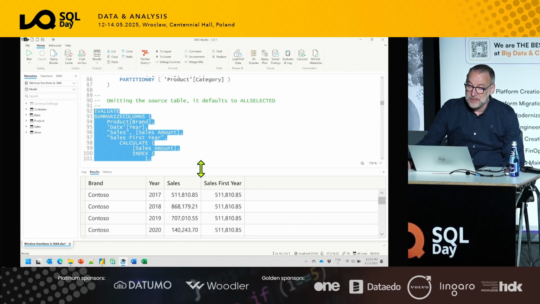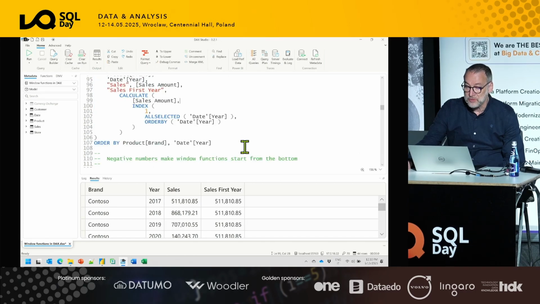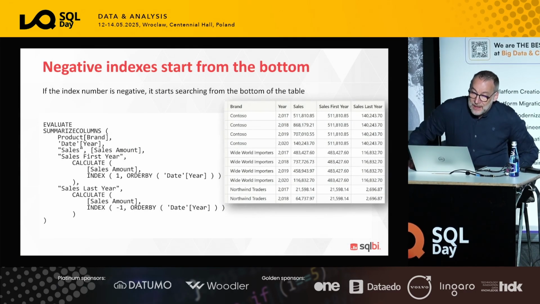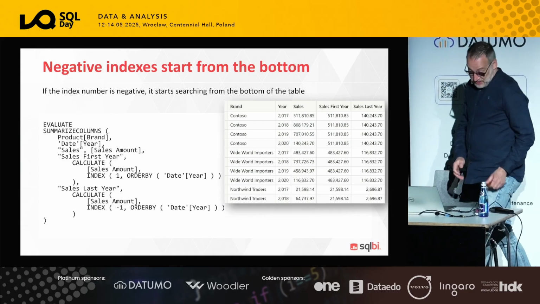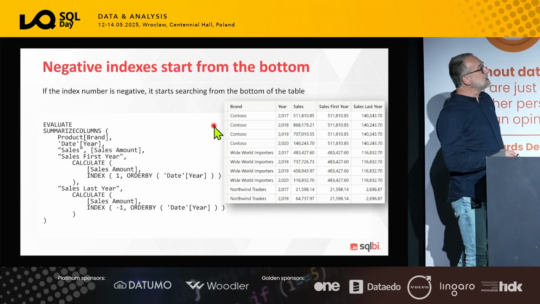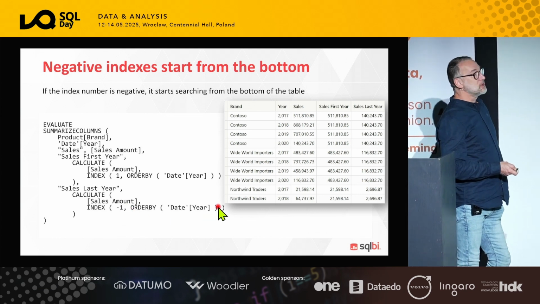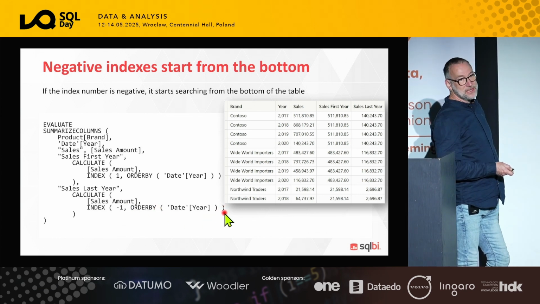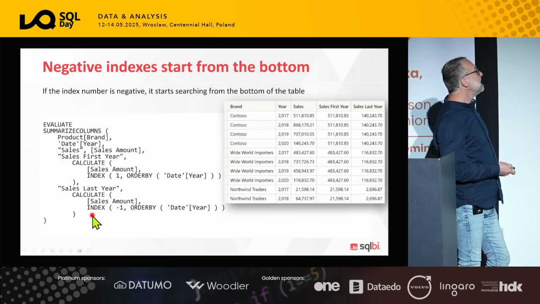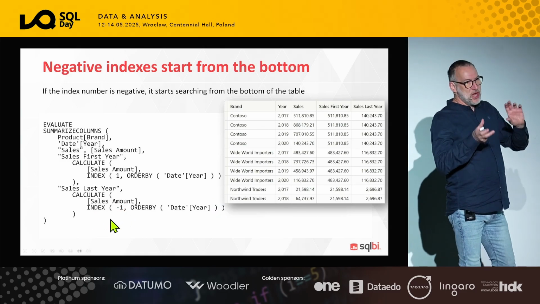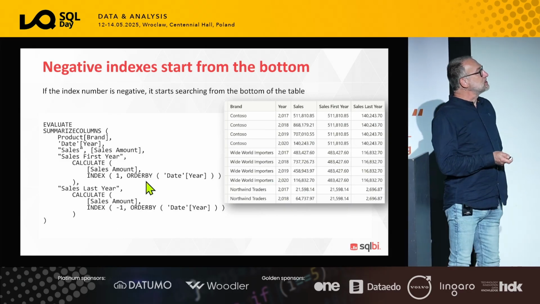Of course, you can use this column to compute other calculations. As we said already, if you use a negative index, you want the sales on the last year, you just use index -1, order date year, or you use order by date year descending rather than ascending, and you obtain the very same result. So it's not very common to use -1 because you can simply change ascending and descending and you obtain the same result.